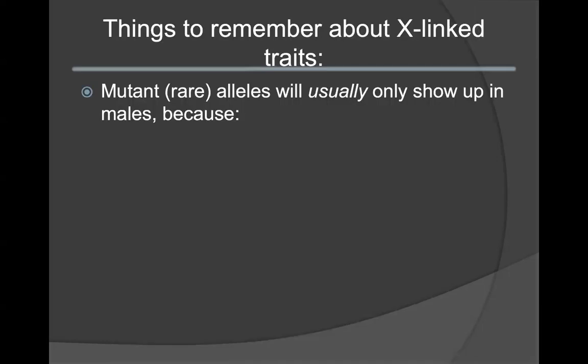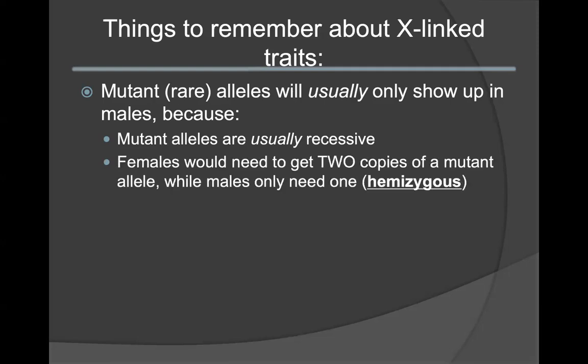Some things to remember about X-linked traits is that mutant or rare alleles will only show up in males. As stated previously, these mutant alleles are usually considered to be the recessive allele. In order to truly express the mutant condition, females would need to get 2 copies of the mutant alleles inherited on both of the X chromosomes, whereas males only need to inherit 1 mutant allele. This is because they are hemizygous in their genetic condition.